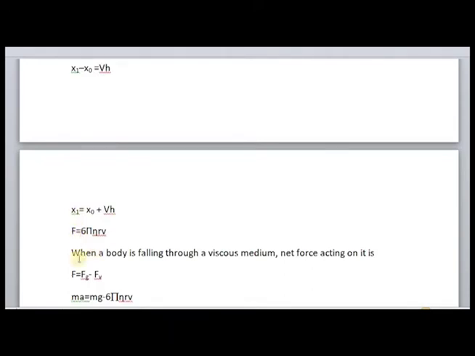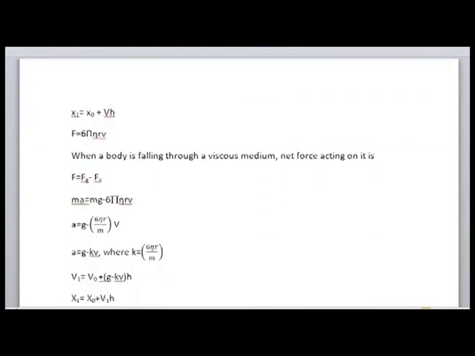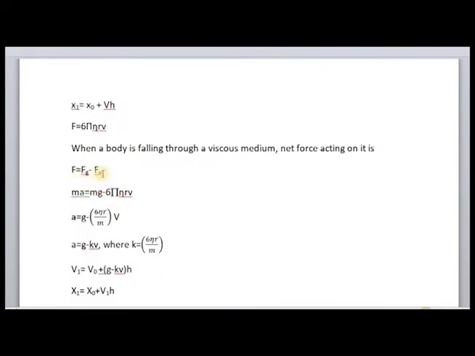And here we are having one more force, that is viscous drag force. So our equation changes. When a body is falling through a viscous medium, what happens? The net force acting becomes the force of gravity acting in the downward direction, and the viscous force, which prevents the motion of the body in the downward direction. The direction of the viscous force is upward, preventing the downward motion of the body.